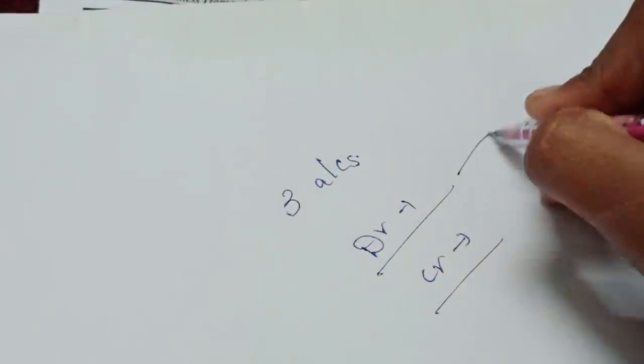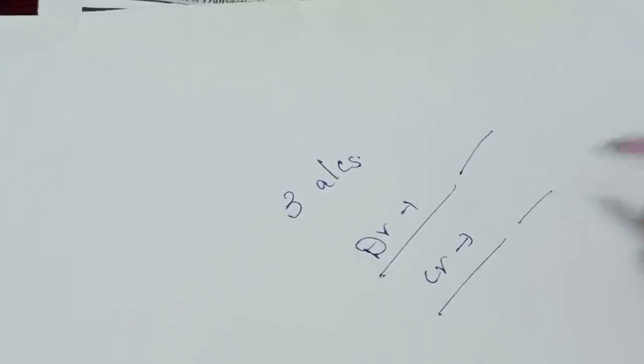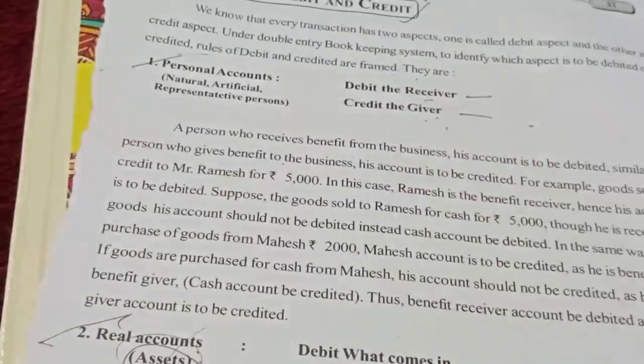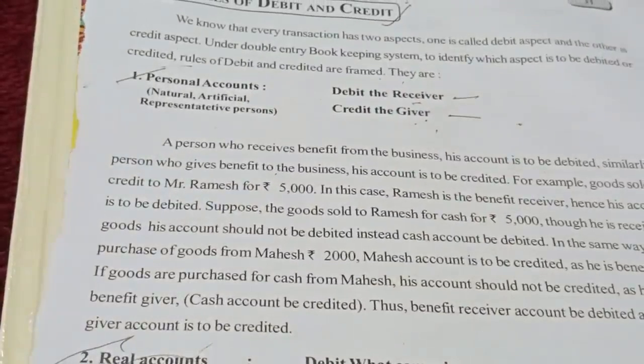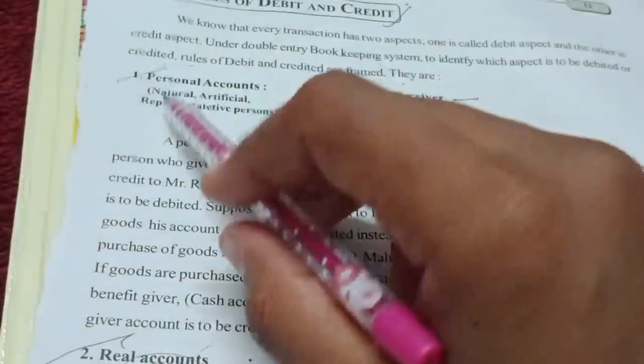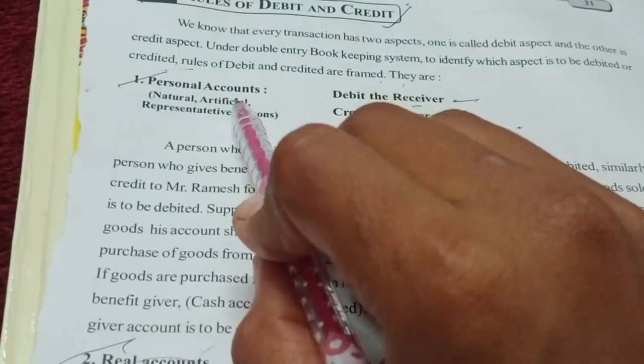In debit what thing will come, in credit what thing will come, that you have to learn. So rules of debit and credit: in total you will have 3 accounts. The first account is personal account.